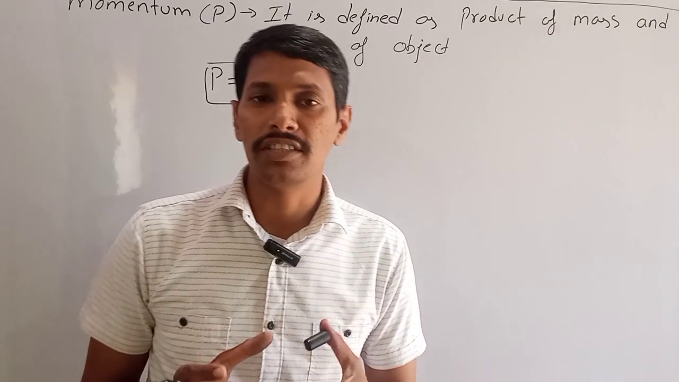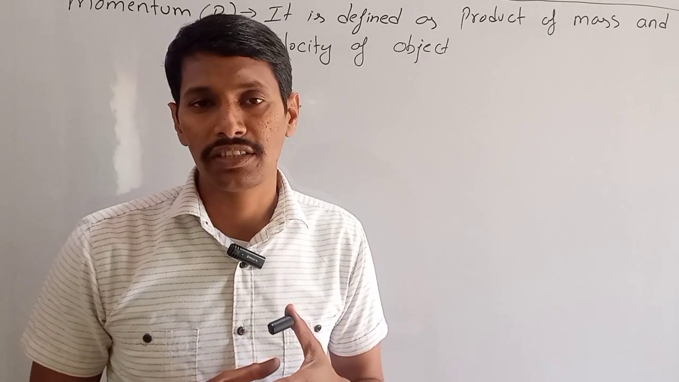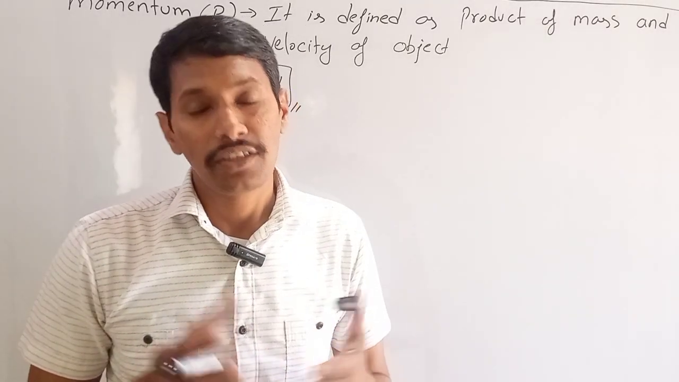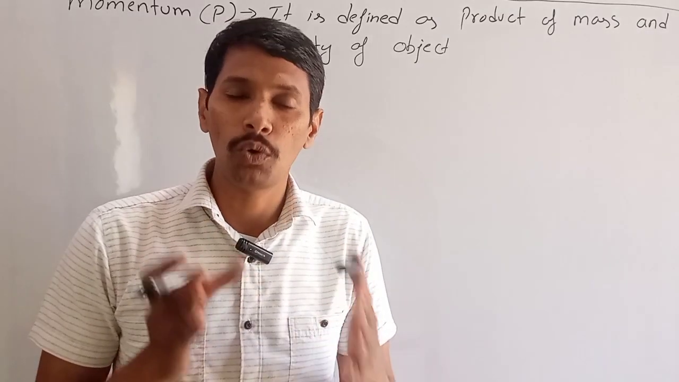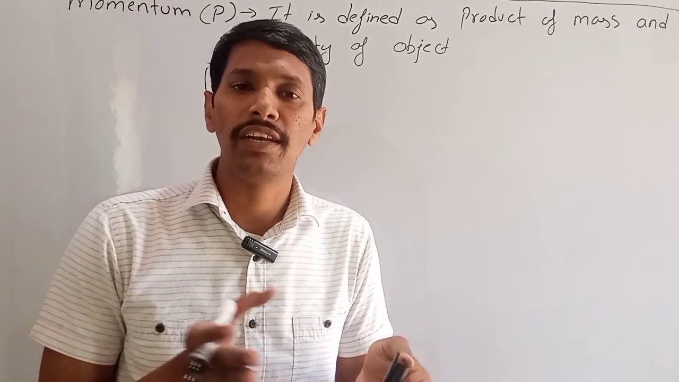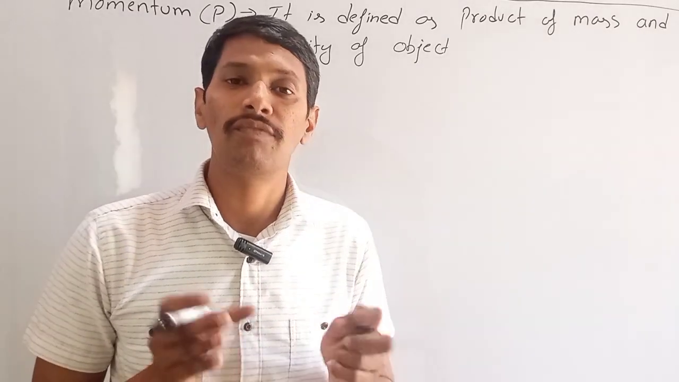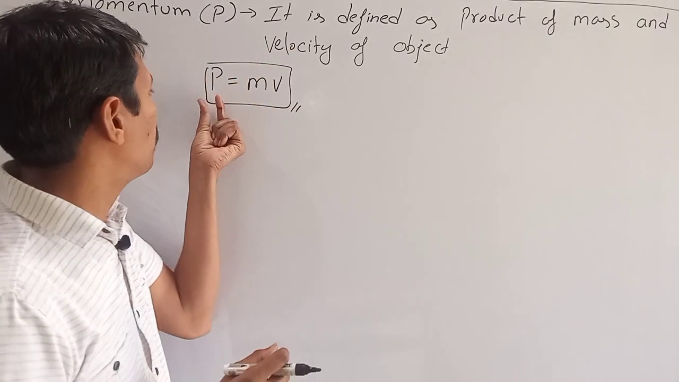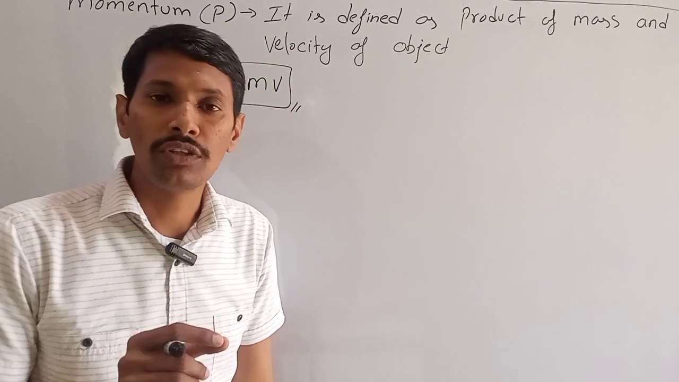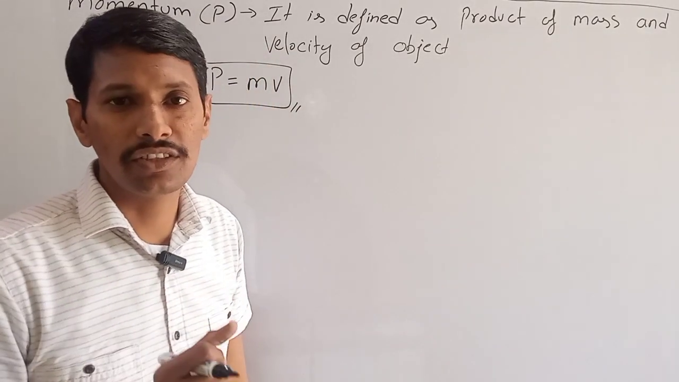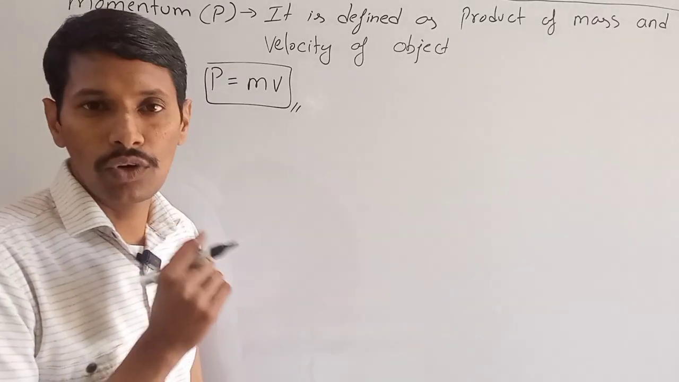Which quantities are known as vector quantities? The quantities which have both magnitude as well as direction are known as vector quantities. So our momentum have both magnitude as well as direction. So this is a vector quantity.